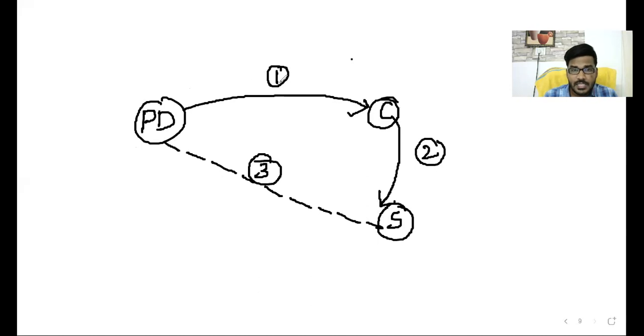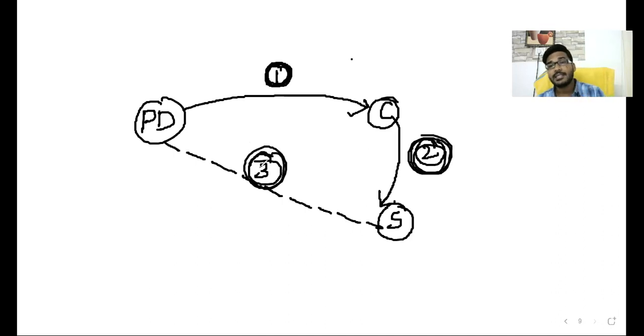Sir, here, sir, this is contract number one, contract number two, contract number three. These three contracts are there, three agreements are there. That is the reason why it is called a tripartite agreement. Tripartite agreement.